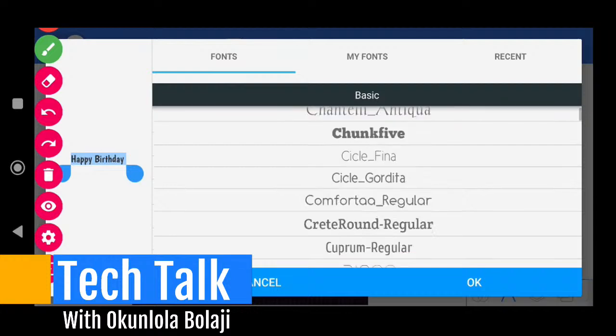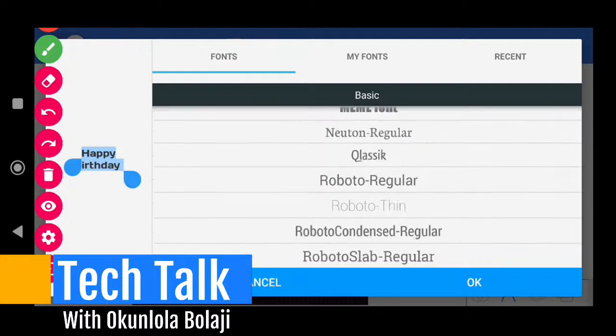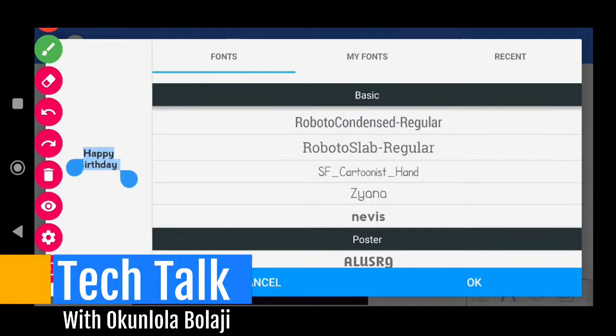So let me look for something. You can just pick any one here. Let's say I say this is okay, and you will see how it looks here. So let me show you. See how the text looks here. Look, just check that place. As if I change any of these text here, just look at this place. You see, if I come here and put a funny text, just look at this place again.